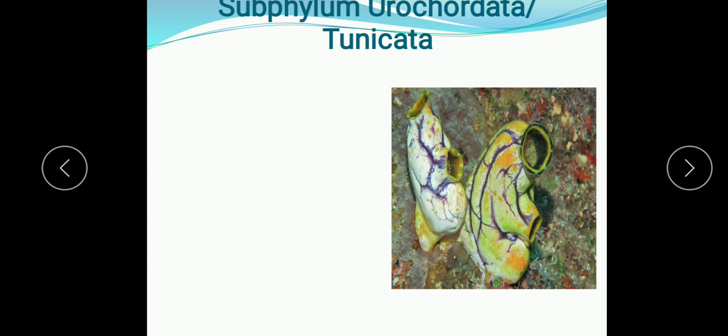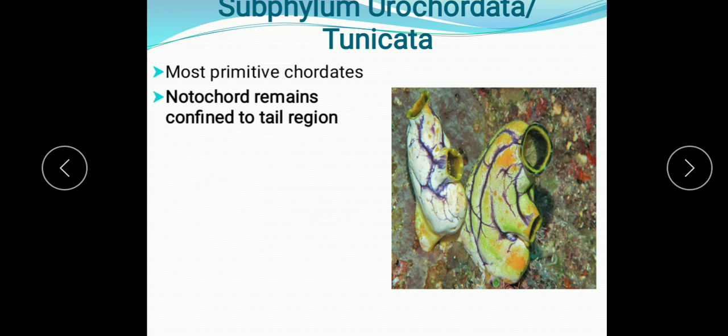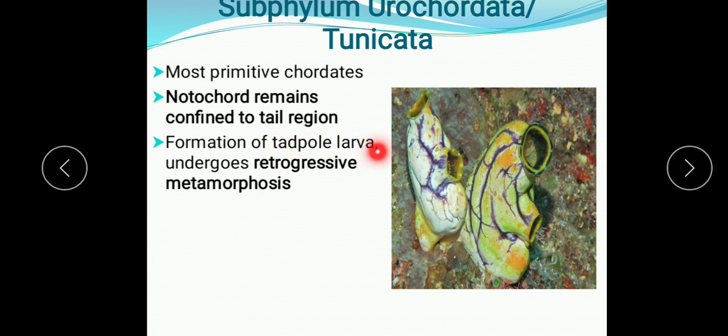So as I said, Urochordata is known as the Tunicata also. They are the most primitive chordates, and the notochord remains confined to the tail region, as I explained just now. So the notochord is in the tail region only. And formation of the tadpole larva: during their embryonic development, formation of tadpole larva is there.